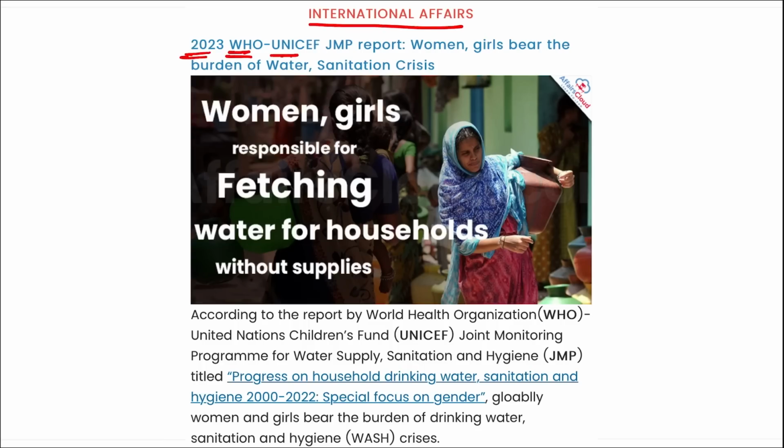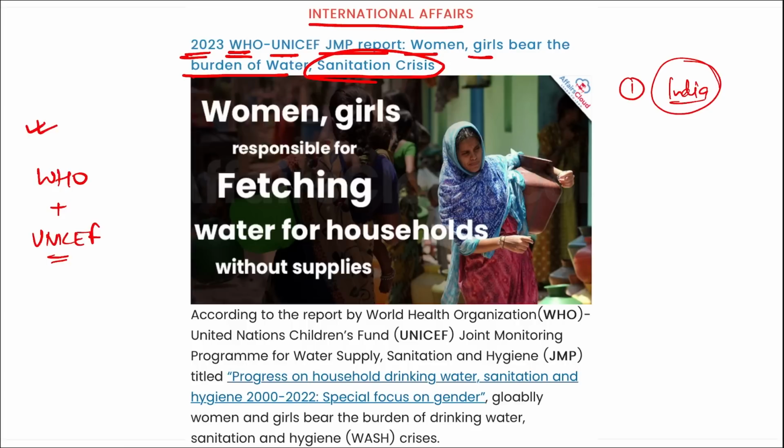Next is international affairs. The 2023 WHO UNICEF GMP report was released, and here women and girls bear the burden of the water sanitation crisis. I repeat, recently WHO, that is your World Health Organization, and UNICEF together released a report and stated that women and girls bear the burden of the water sanitation crisis. We can say this for two things you need to understand. First, we'll take a general scenario in India. If you see the situation, most of the time it is the duty of the girls and women to bring water into their houses, right?